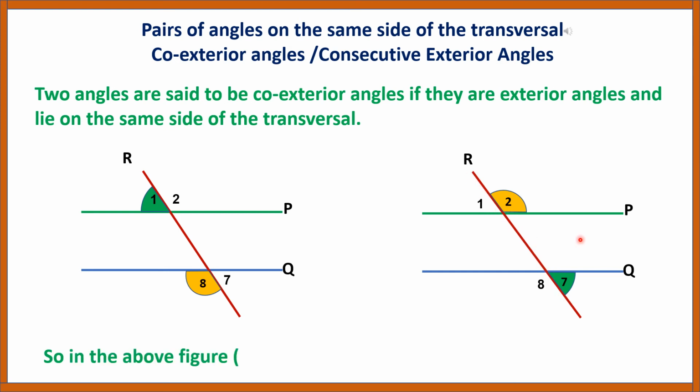In the case of parallel lines, the sum of two co-interior angles and of two co-exterior angles is 180 degrees, and these two are supplementary.